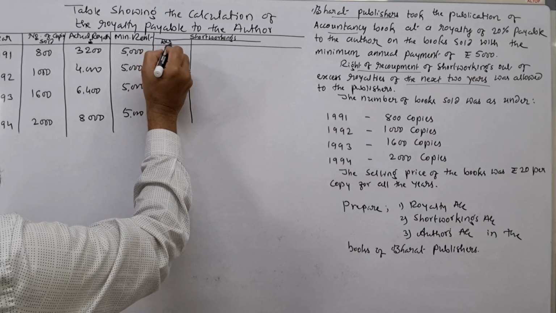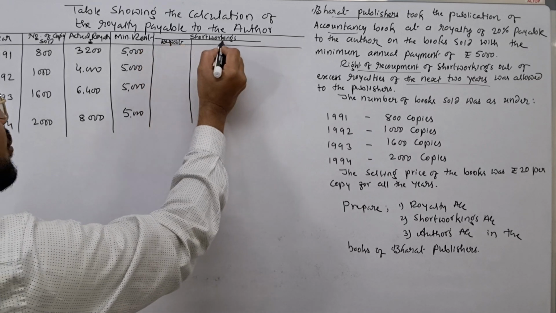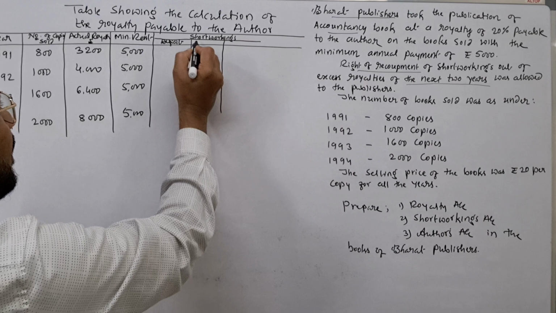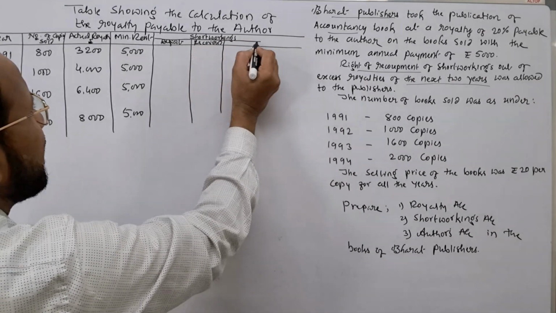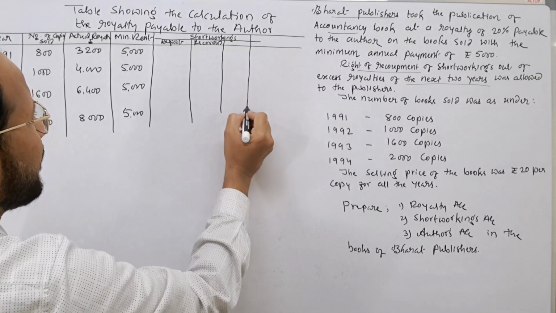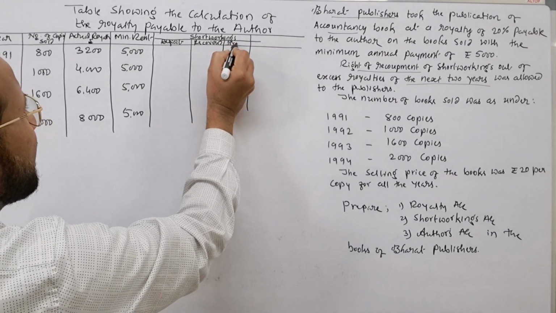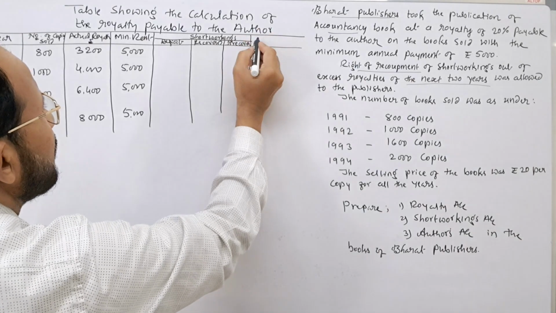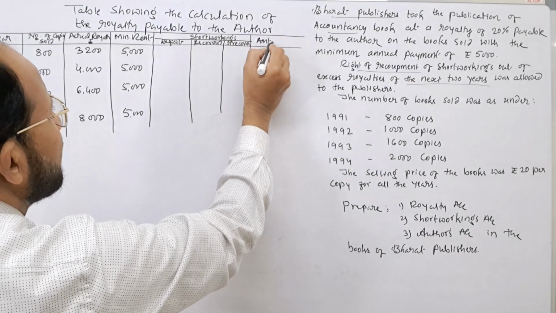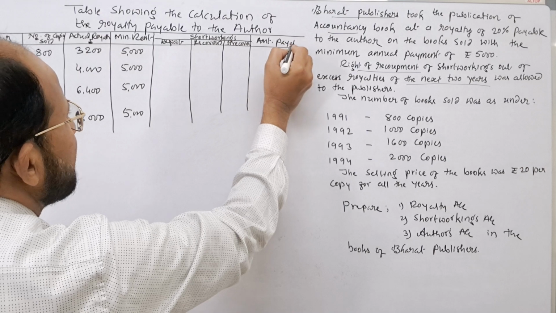First column is deficit. Next one is recovered. Next one is irrecovered. Amount payable to the author. Amount payable. Last column.